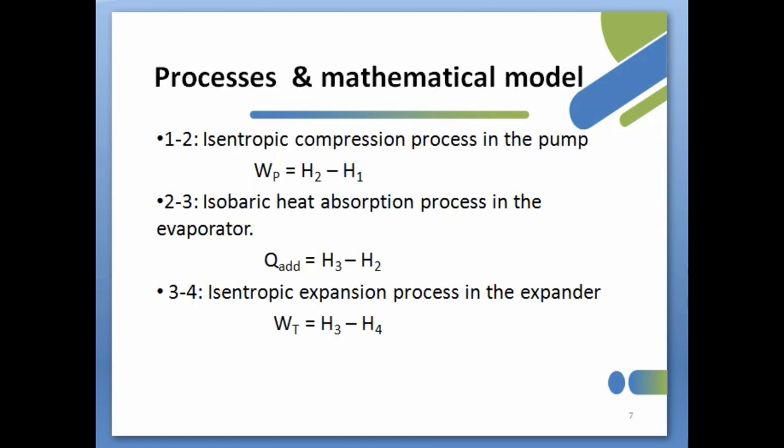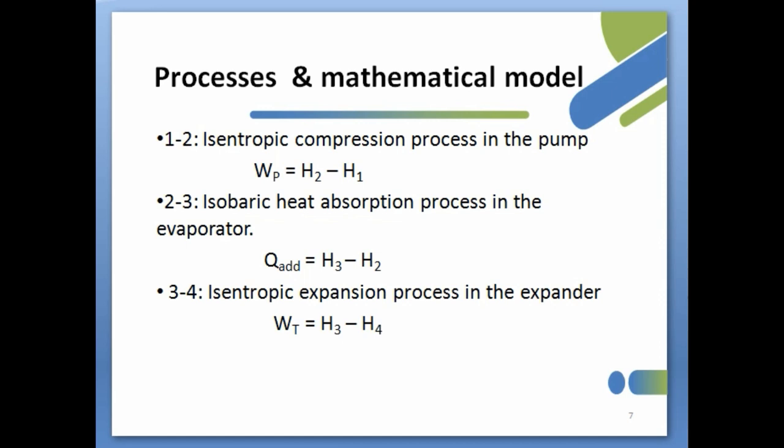Now, the different processes of the organic Rankine cycle and the mathematical derivation. The process 1 to 2 is an isentropic compression process in the pump, which requires work to be done. So, work done by the pump is equal to H2 minus H1. The process 2 to 3 is an isobaric heat absorption process in the evaporator. In this process, the heat addition takes place. The heat added is equal to H3 minus H2.